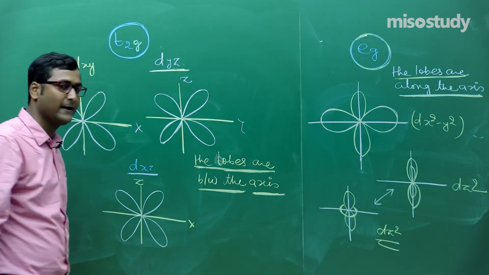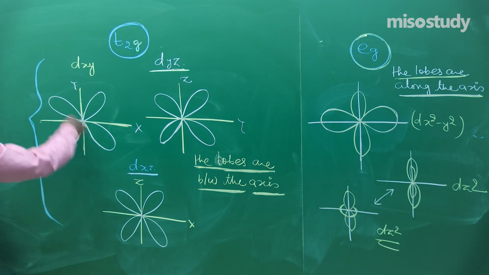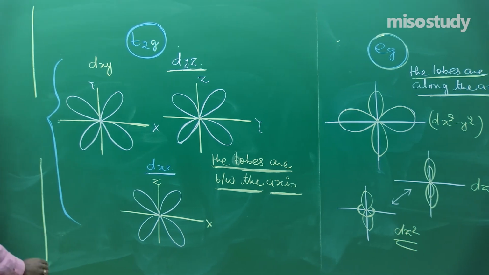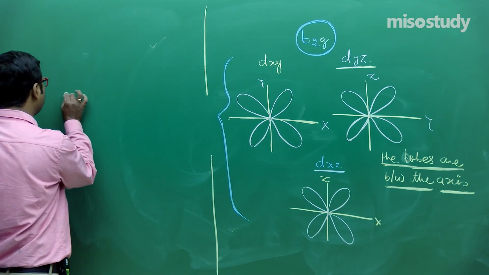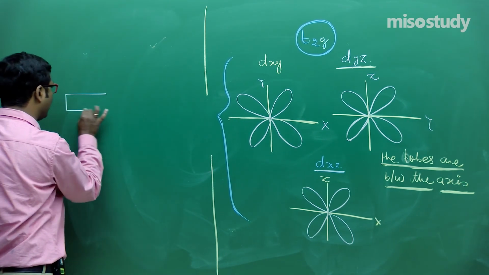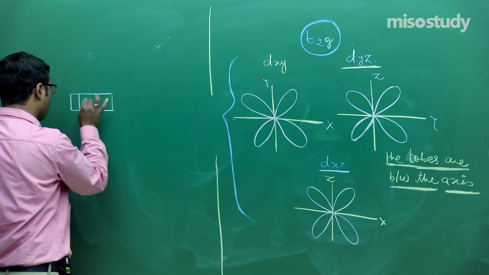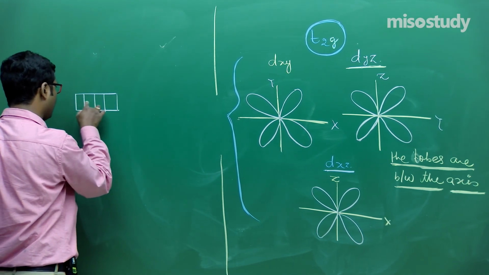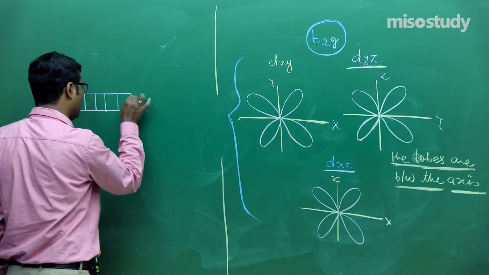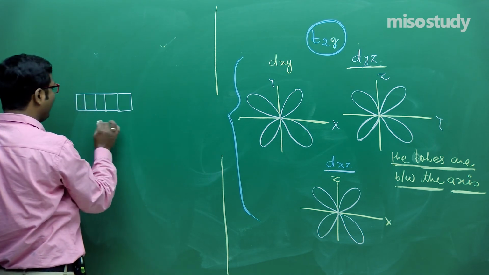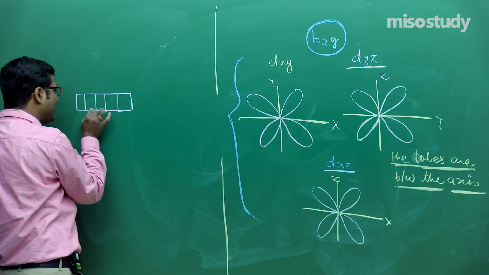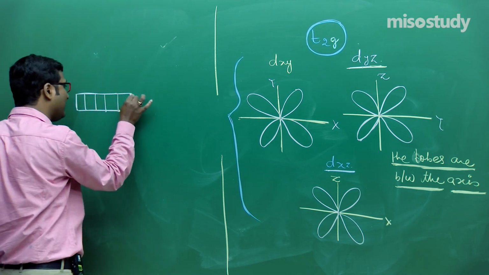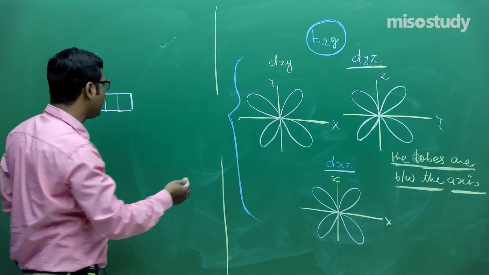Friend, I am moving here. Now the lobes are along the axes. Is it clear to you? That is, there are two possibilities of splitting. When a ligand approaches the central metal atom, the degeneracy will break.